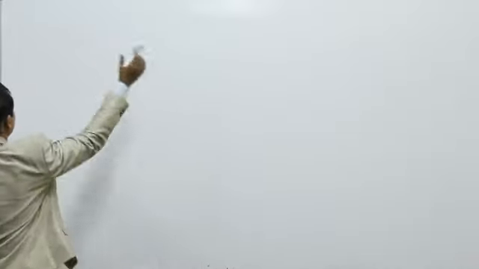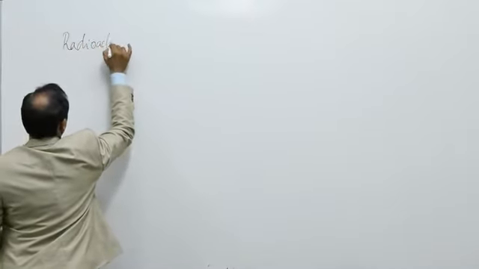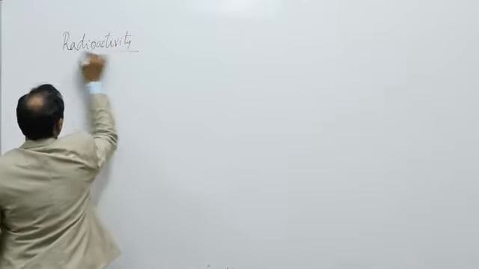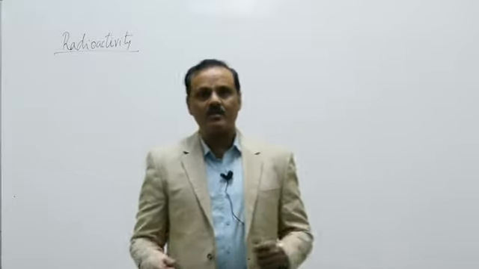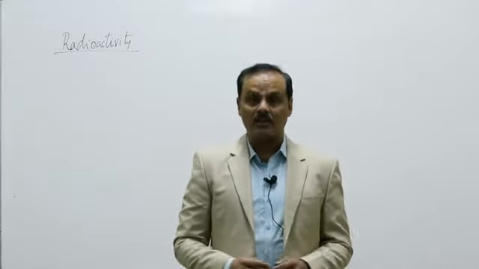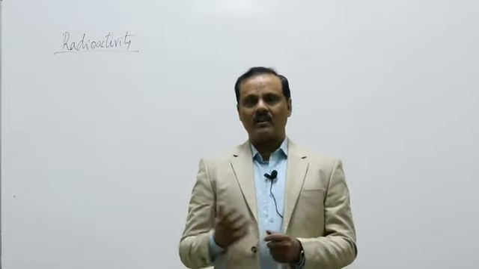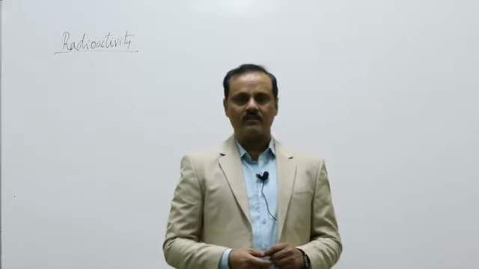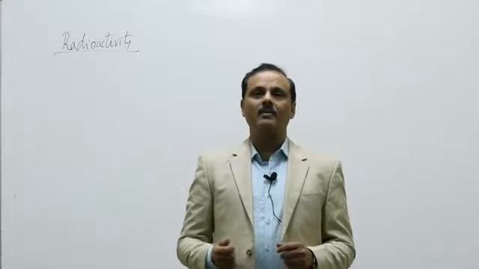Now we start radioactive decay. There are various kinds of radioactive decay. First, what is radioactivity, that we need to know. It is a spontaneous emission of radiation from unstable nucleus to become stable. So there are certain unstable nucleus which try to become stable, and they can become stable only by releasing energy. As they release energy, their binding energy per nucleon increases and they become more stable.